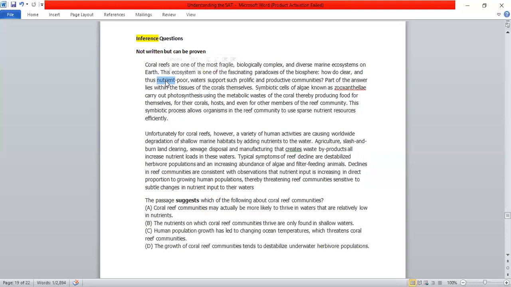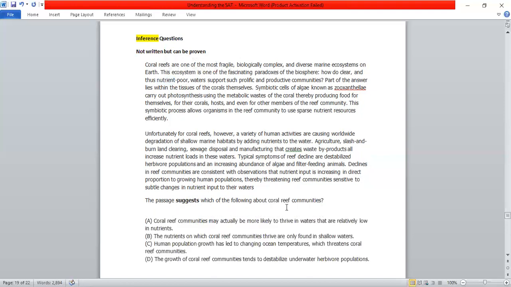Now, how are you doing that? We don't know, but maybe they're doing that. Okay, so that's what we know from here. Let's read the options now. A says coral reef communities may actually be more likely to thrive in waters that are low in nutrients. Maybe more likely to thrive.